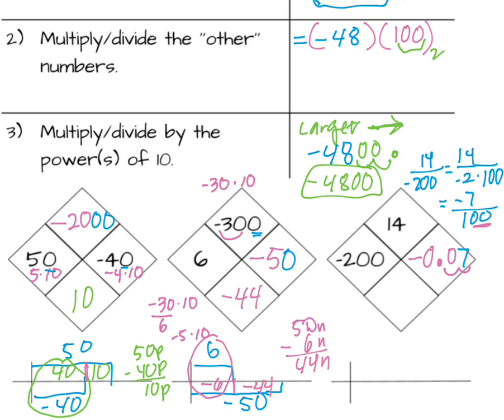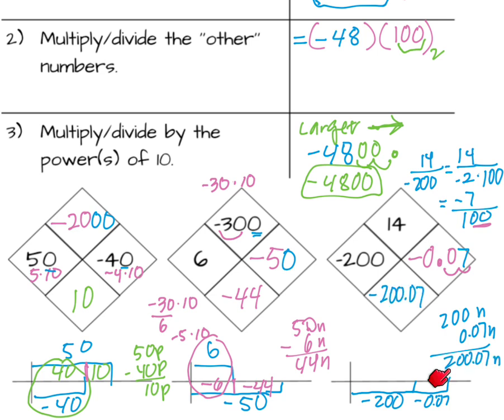And then this one looks the hardest, but it's actually the easiest. I have negative 200 plus negative 7. So if you think about money, a negative would mean that I owe some money. So let's say I owe Javier $200. I owe Nora 7 cents. So altogether, I owe $200.07. All right, and that's our review for multiplication and division, including powers of 10.